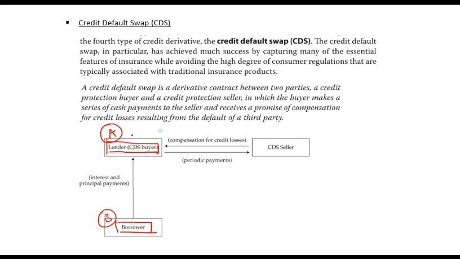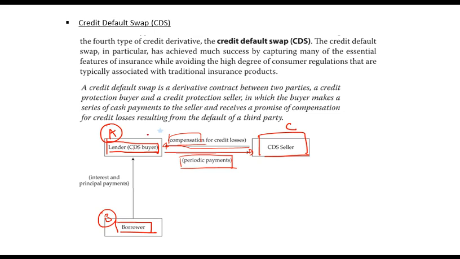So A goes to another party C, which is a CDS seller, and enters into a contract that I will make periodic payments to you. Let's say every year, every month, or whatever. And in return, you give me a facility that if B defaults, you will compensate me for losses. If B does not default, you wouldn't have to pay anything. I will still pay you periodic payment. But if B defaults, then you will make up for that amount.